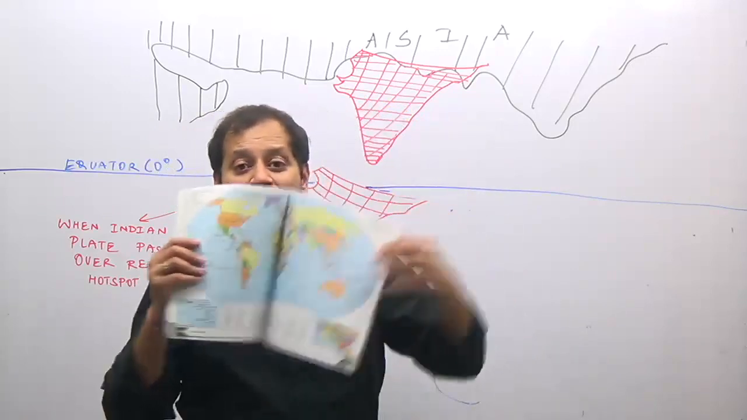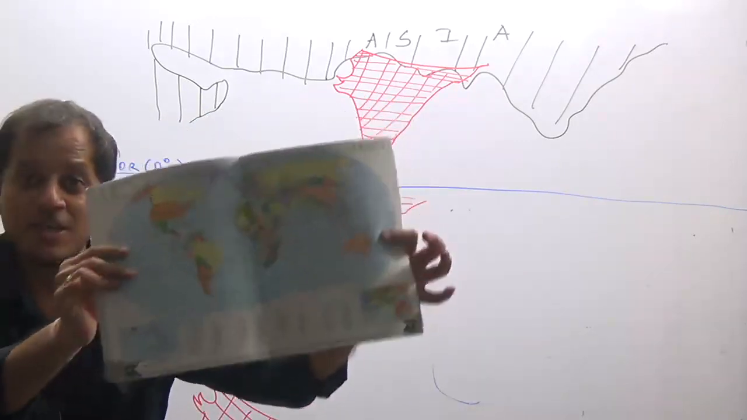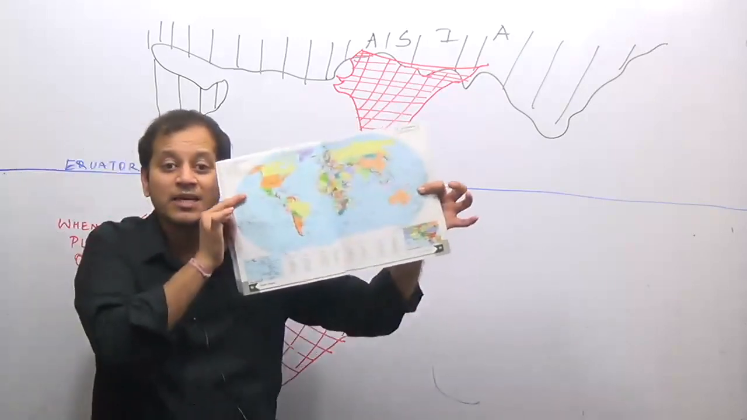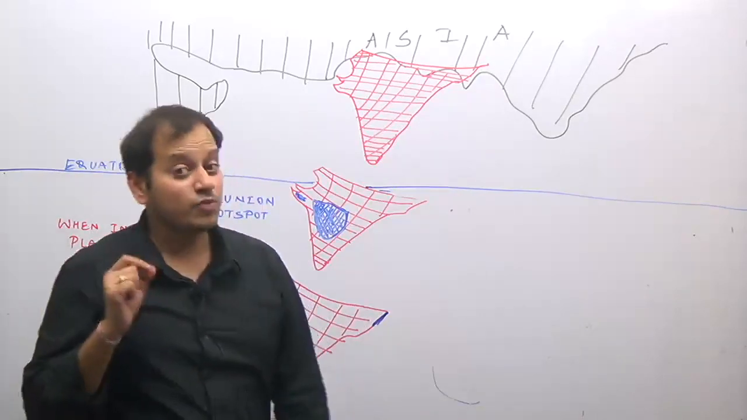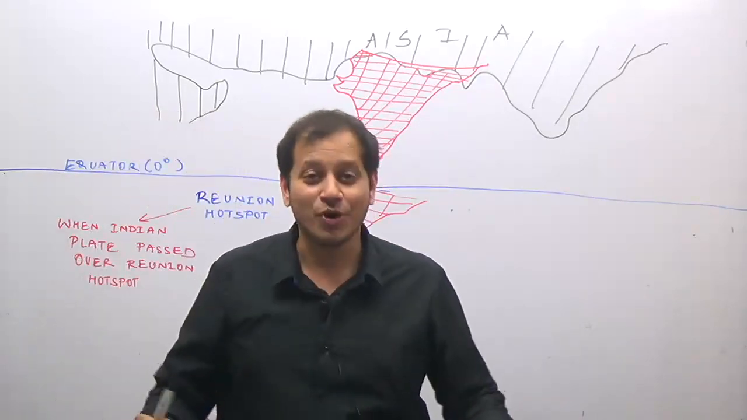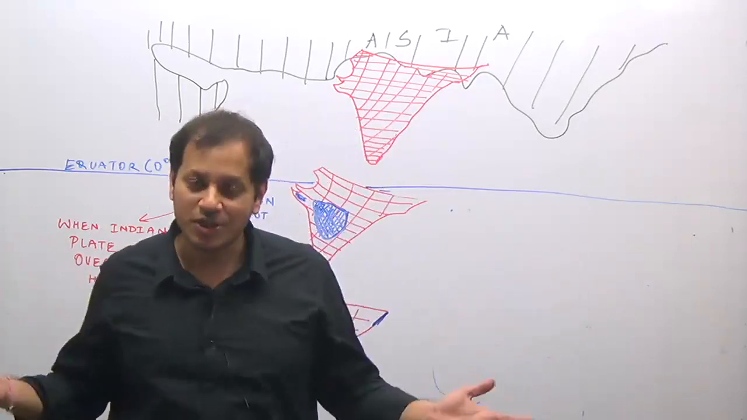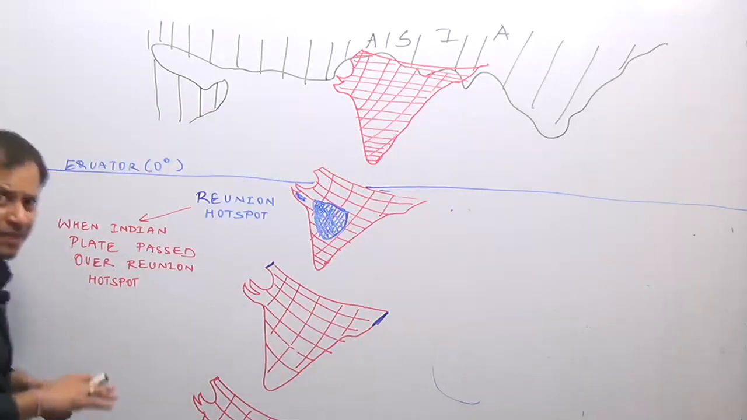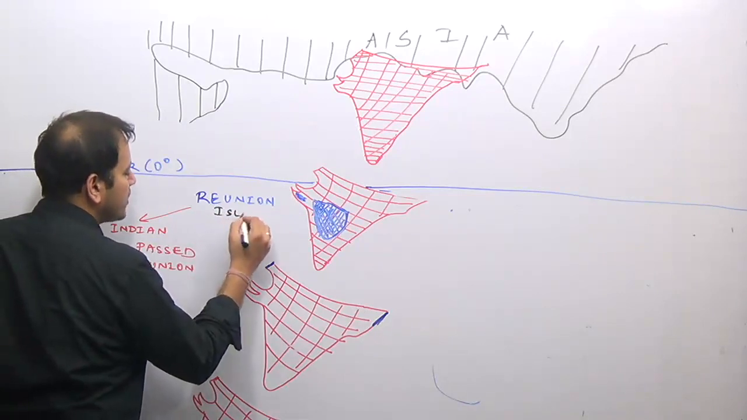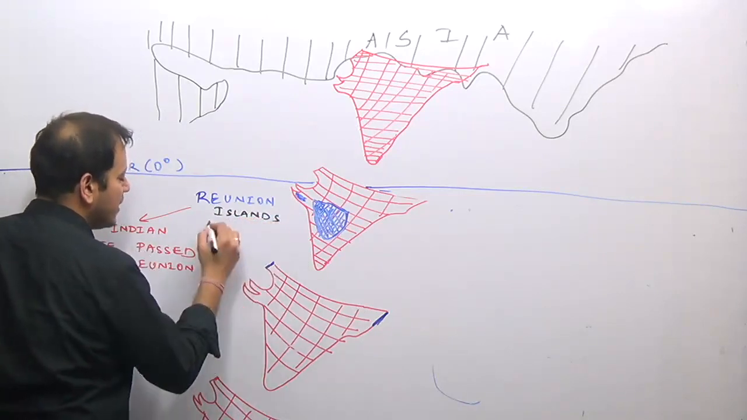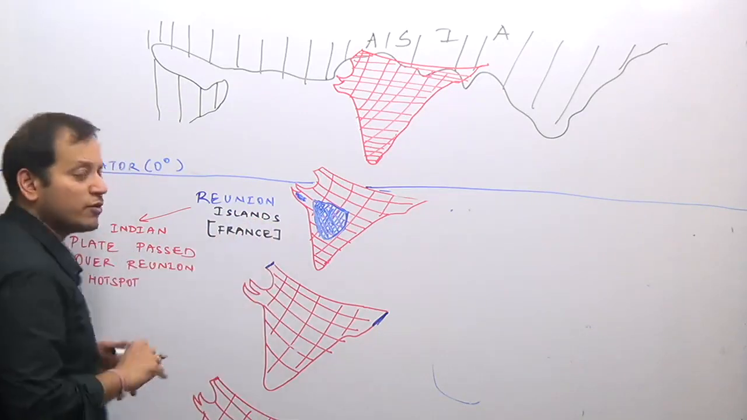You open this page of your atlas, the entire world map, and you will find near Madagascar there is a Reunion Island. So find out the Reunion Islands. Why am I asking you to find them? Because one of the past year UPSC questions was, Reunion Islands belong to which country? Once upon a time there was a hotspot, now they are islands. They belong to France. These are the Reunion Islands which belong to France.